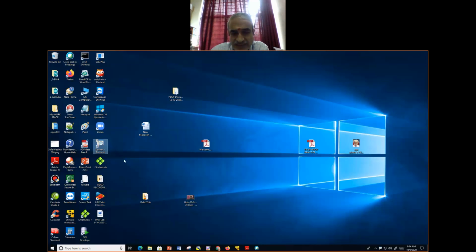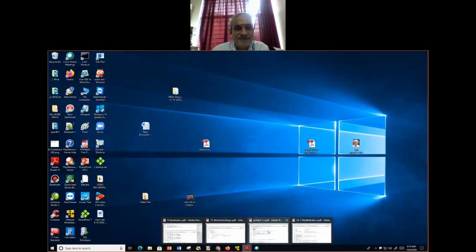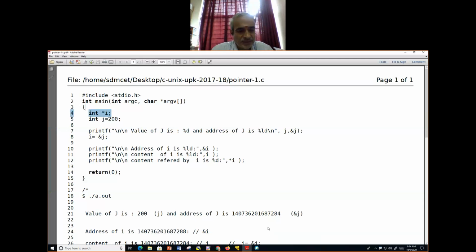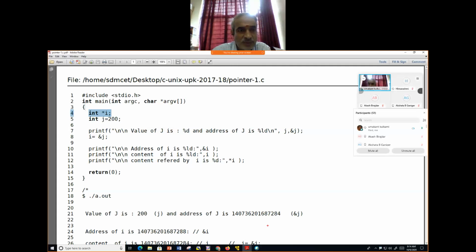I'll open this and then I'll explain pointers. Look into that. When I say I is a pointer to the integer, that means I'll be creating an I something like that, and assume that its address is 100, a memory location. Address is 100, all right.